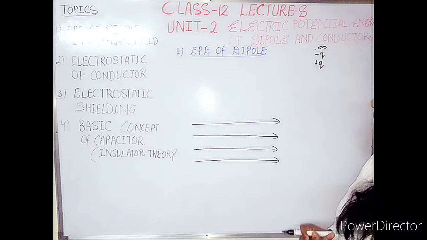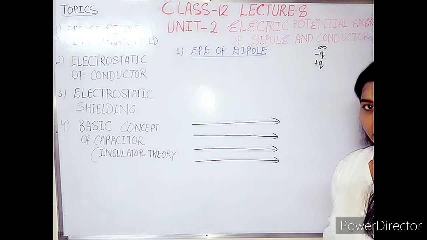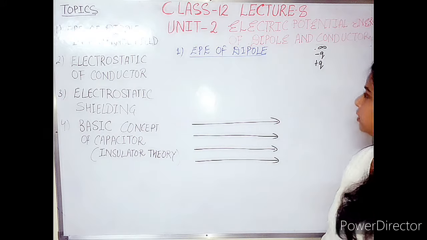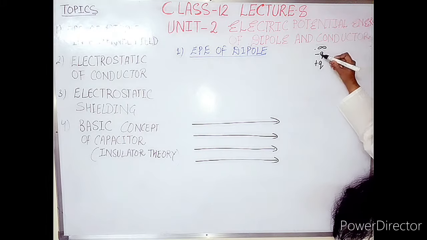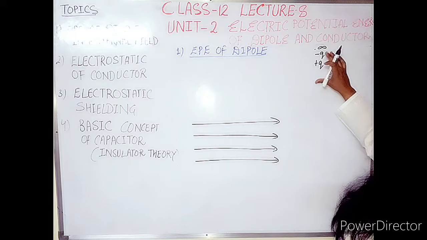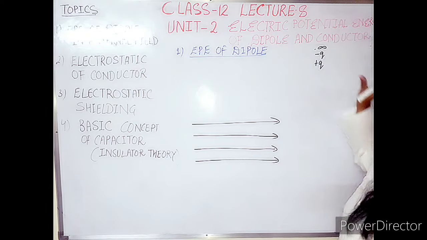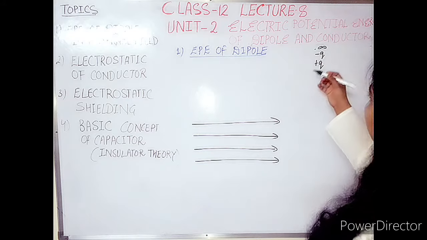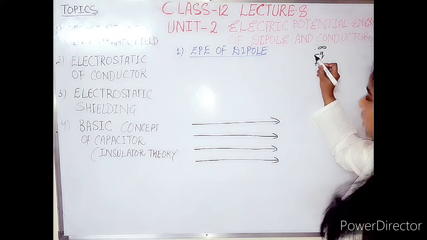You know that a dipole is what? It is a system of two equal and opposite charges placed at a very small distance. That length is called dipole length. Here I have taken the case that when the charges are present at infinity, they are not making any dipole. They are only individual charges present at infinity. So what can we do? We can bring this charge from infinity to a point in an electric field.